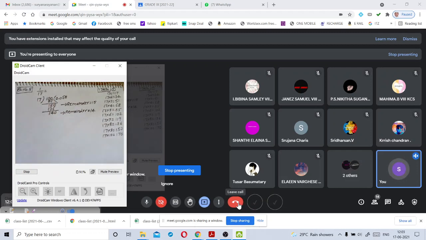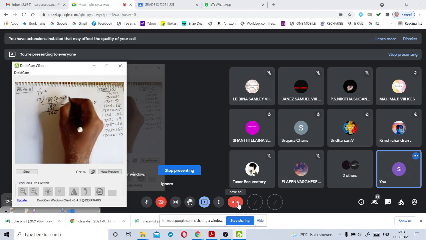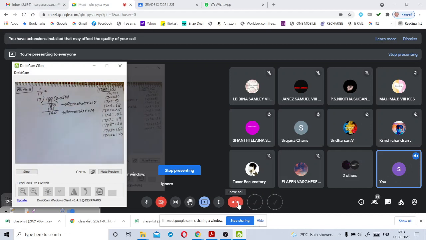Now, can you tell me, again we need to multiply by 8. 17 times 8 is 136. Then what will be the remainder here? 4. Yes, 4. Here 4 is a smaller number, so we can keep 0 here.